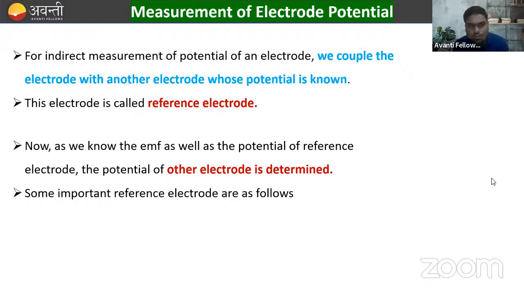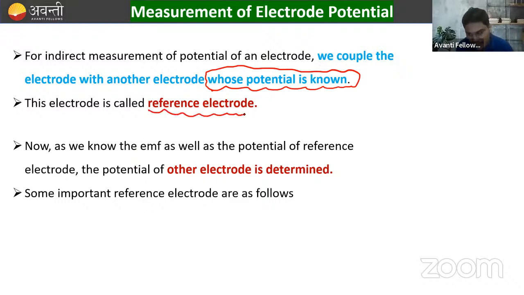So how will you measure the electrode potential? For indirect measurement of the potential of an electrode, we couple the electrode with another electrode whose potential is known. This electrode is called the reference electrode. So always remember, for measurement of the electrode potential, we need one reference electrode. Clear na sabko? We need one reference electrode.